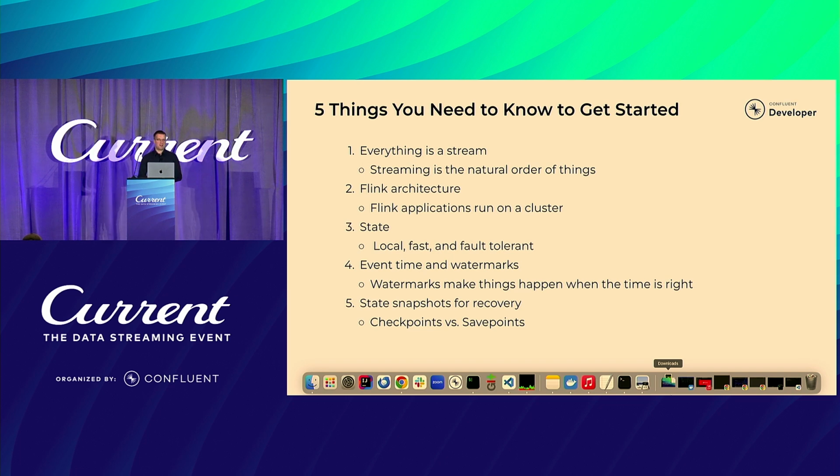For event time, you have to work with watermarks. Watermarks define the out-of-orderness, and they make things happen when the time is right. And as a fifth point, state snapshots are used for recovery. They are checkpoints for being fault-tolerant, and they're save points for you to start and stop an application, or the other way around, to stop an application and resume from it. Or you can also do A/B testing. You can use the same save point and run it with different options of your job to see how things go.